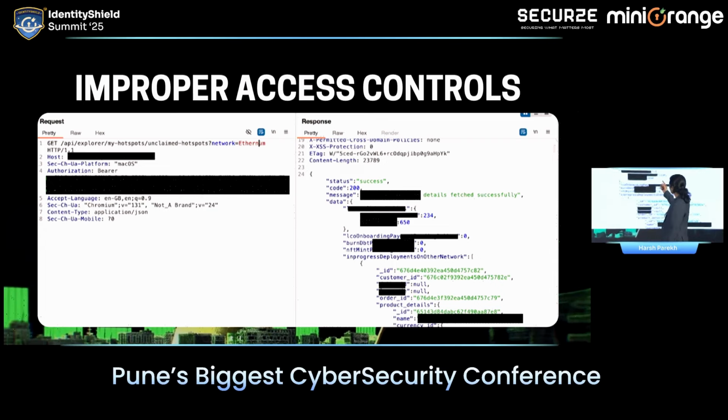But you can check, there is a small spelling mistake in Ethereum. At the same time, if I entered any random input, the API would respond with pending orders of the customers. Their wallet details also came below. So this is another issue that we found in one of the applications, which is not a wallet, but a proper e-commerce application built on Web3.